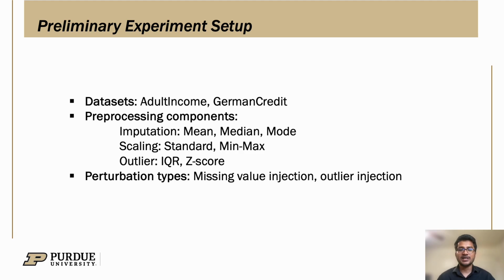Here we are reporting our preliminary experiment for the workshop. We evaluated our method on two widely used classification datasets, adult income and German credit. But note that this study is not limited to classification tasks or structured datasets. Our recent experiment showed that it can also be extended to other tasks and non-structured datasets as well. For preprocessing steps, we consider imputation with 3 choices, scaling with standard and min-max, and outlier handling with 2 choices. We applied 2 types of perturbation, missing value injection and outlier injection.